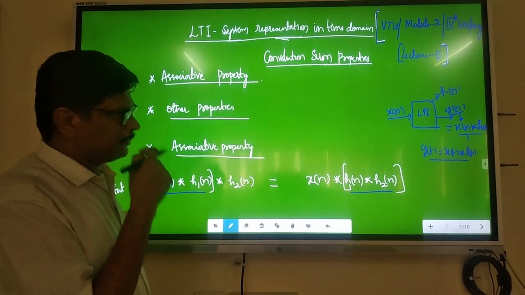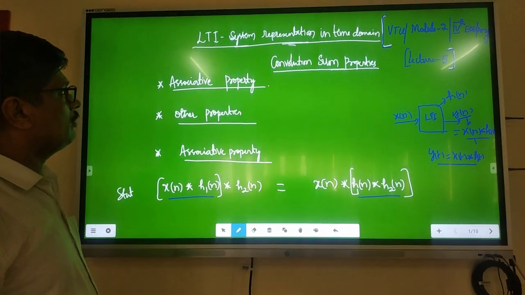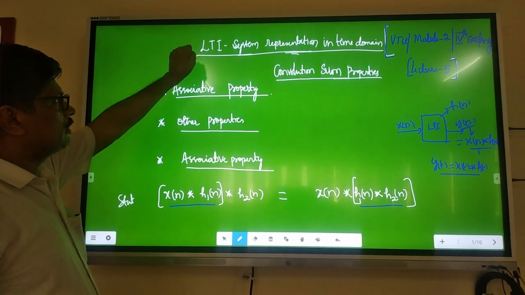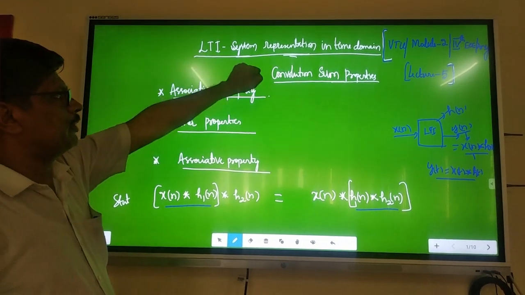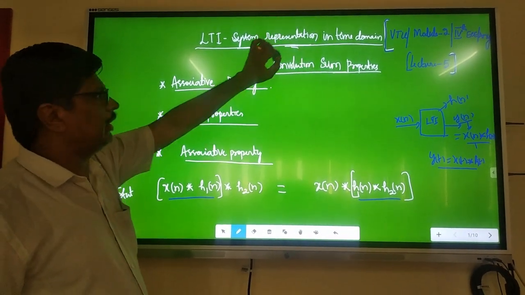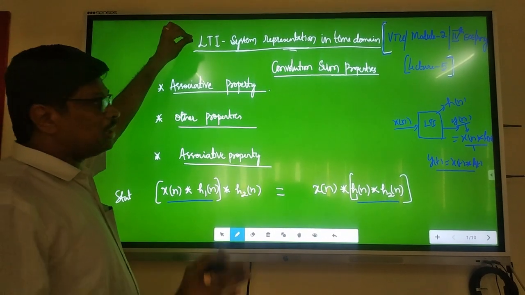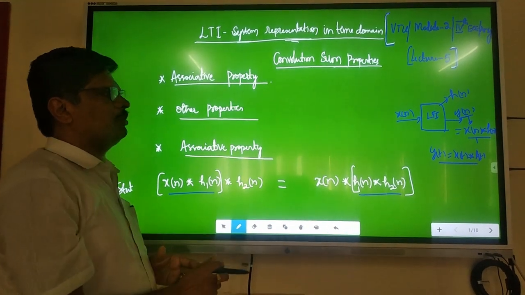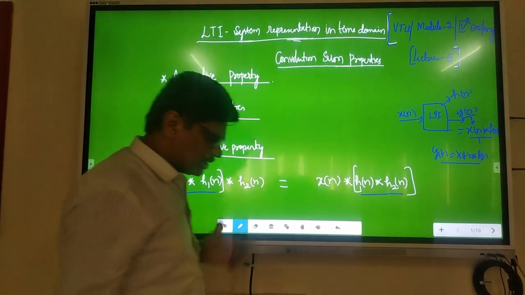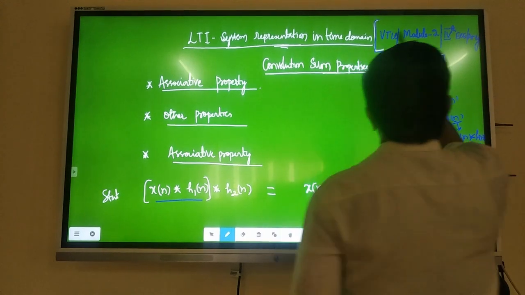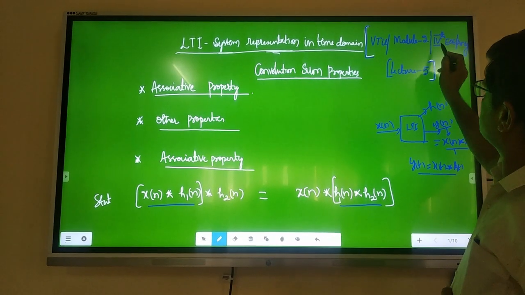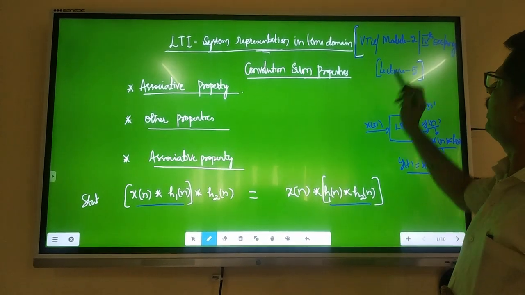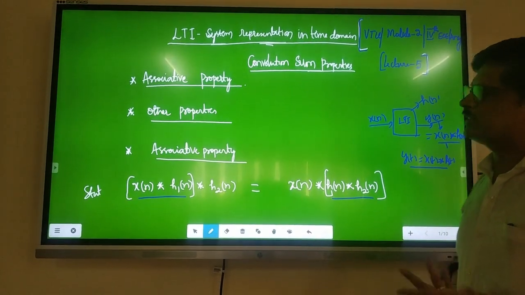Good evening, everybody. Today, I invite you all for the session on the topic called LTI system representations in time domain. It's nothing but linear time invariant system representations in time domain. Now, this comes under the VTU syllabus, and this is specifically studied by 4th semester EC students under module 2.